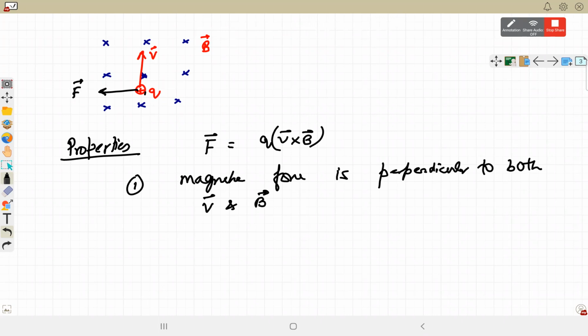Cross product is perpendicular to both the vectors. So this force vector is perpendicular to both velocity as well as magnetic field. और हम कैसे represent करते हैं that two vectors are perpendicular? Then mathematically, how do we represent if two vectors are perpendicular? That their dot product must be zero, right?